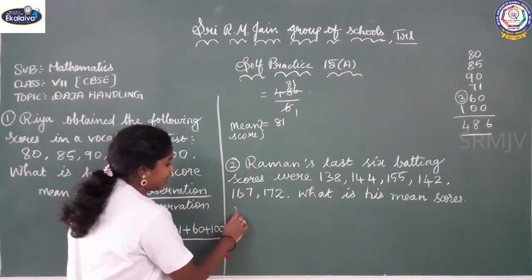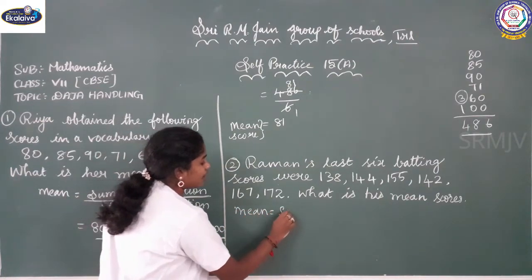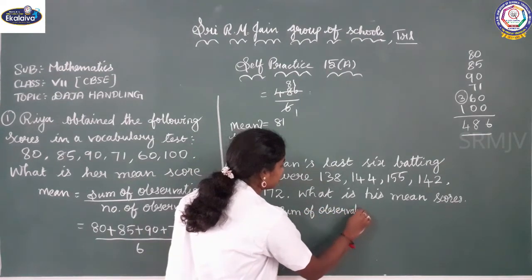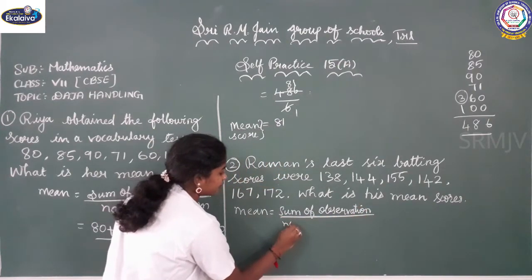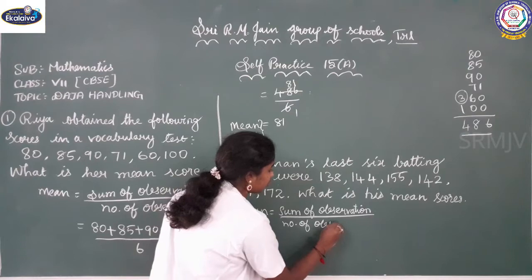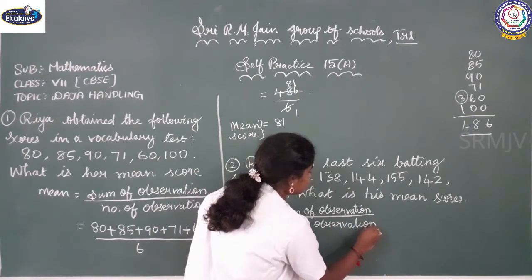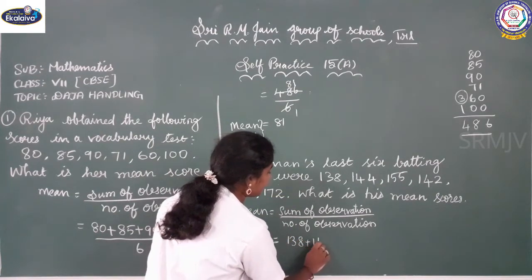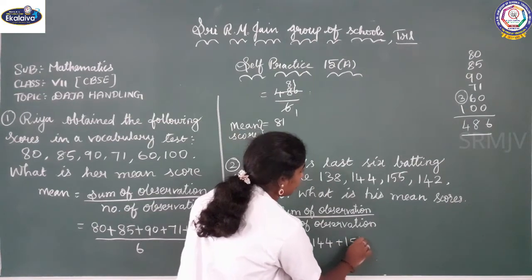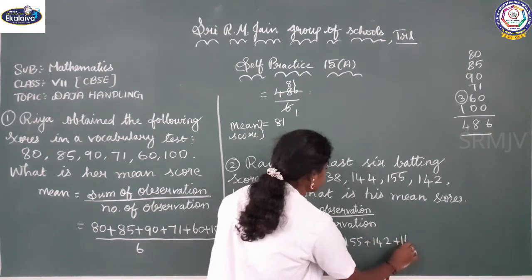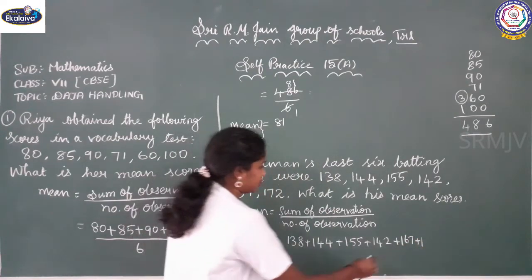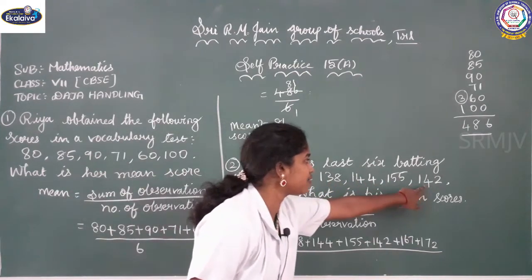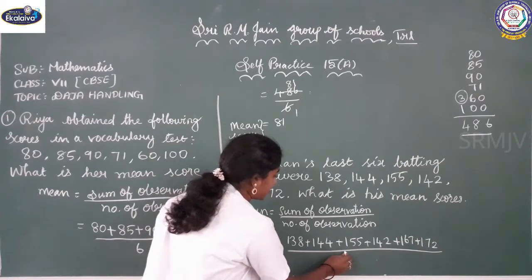Same procedure. So how will we find? We know the formula: mean is equal to sum of observation divided by number of observation. So we are going to add all the observations in this place. Tell me what are the observations? We got 138 plus 144 plus 155 plus 142 plus 167 plus 172 by the number of observation. 1, 2, 3, 4, 5, 6. So we got the number of observation as 6.